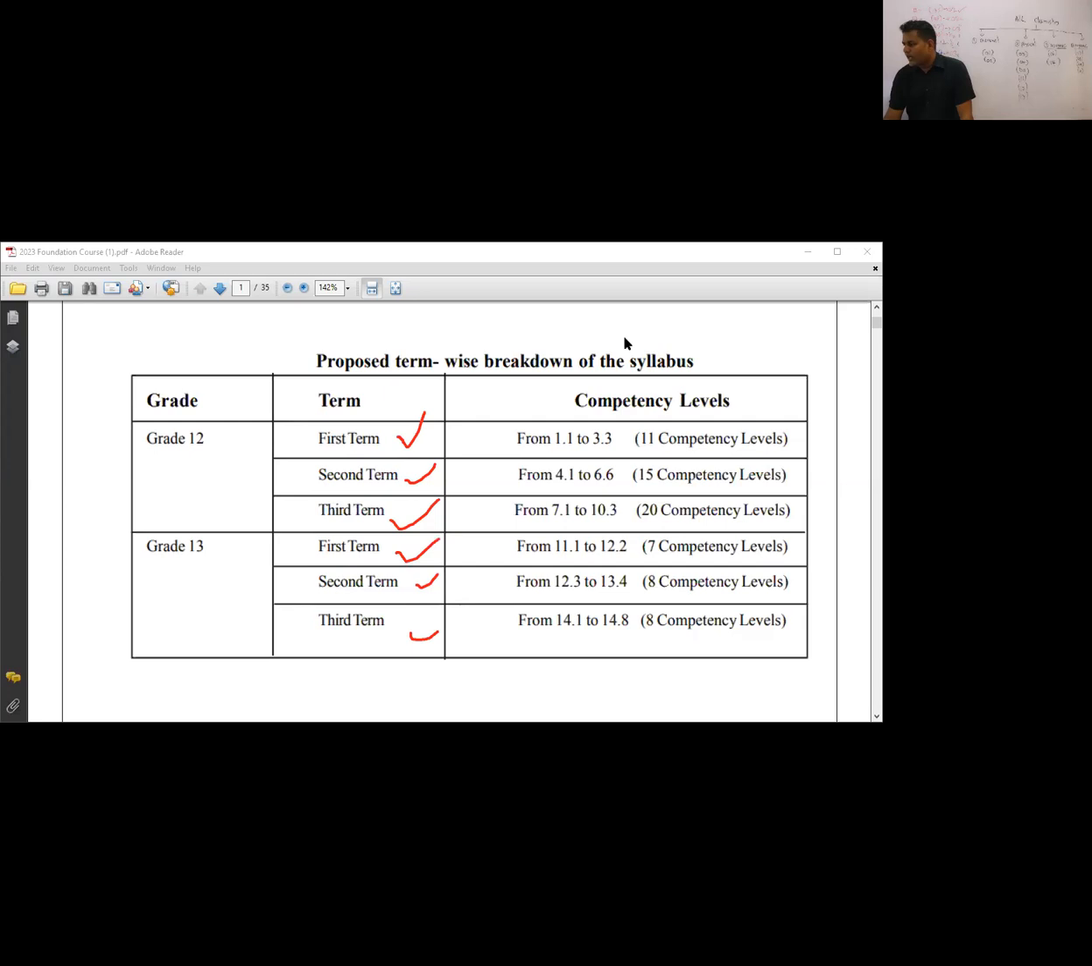Now your A-level examination is in 2023, but your first term test is not in 2023. It is in this year. Okay, first term test is available this year. Definitely you will be facing it. So for your first term test you have to cover up to unit 3.